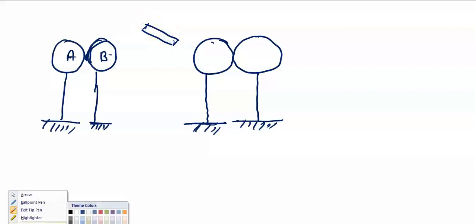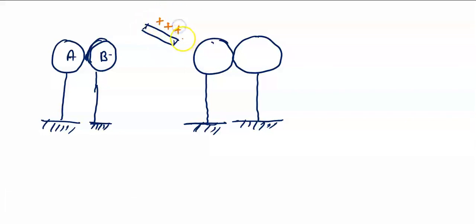Try to understand. When you bring a positively charged glass rod, certainly the electrons, because electrons can move, will start moving towards this end, they get attracted, and the opposite end will become positive. Now here A and B both are acting as a system, right?